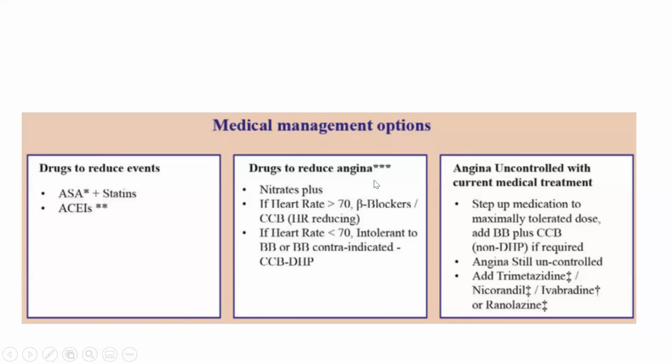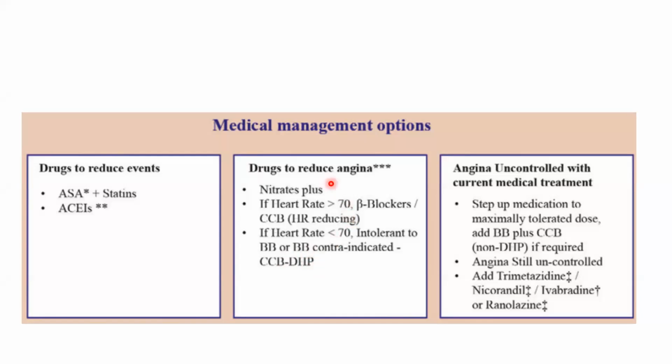Second class, drugs to reduce angina pain. So here organic nitrates, don't go on the title, just consider this. Nitrate plus, when heart rate is too much, more than 70, beta blockers or calcium channel blockers can be given. And when heart rate is less, in that case, beta blocker is contraindicated, and in calcium channel blockers, dihydropyridines are given.